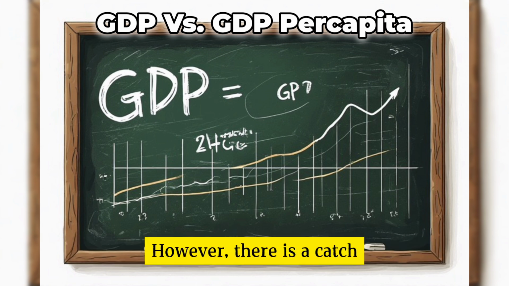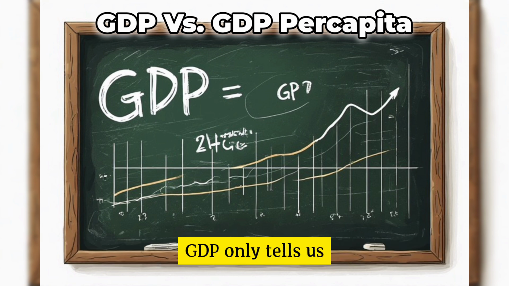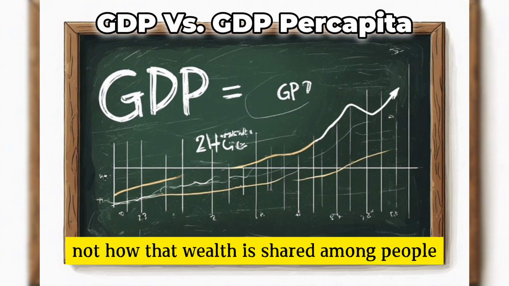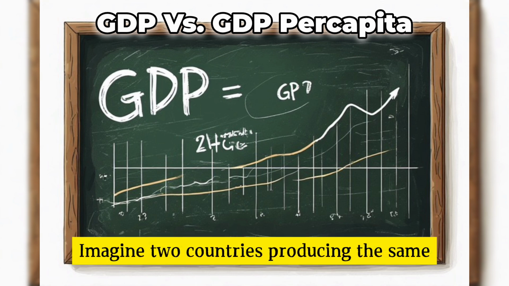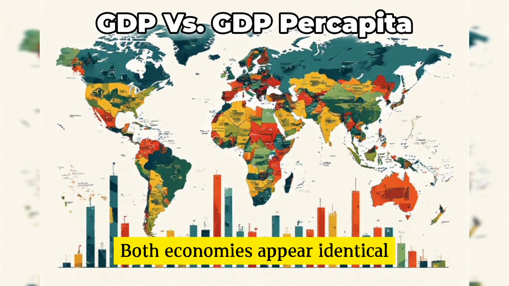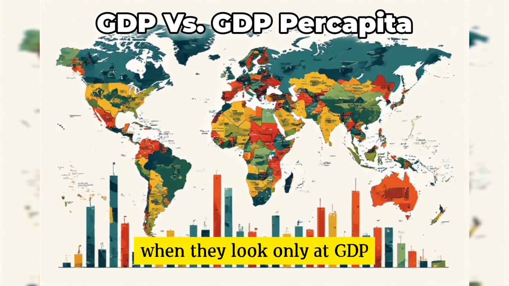However, there is a catch. GDP only tells us how large the economy is, not how that wealth is shared among people. Imagine two countries producing the same total economic output. One has 10 million people, the other has 100 million. Both economies appear identical when we look only at GDP.